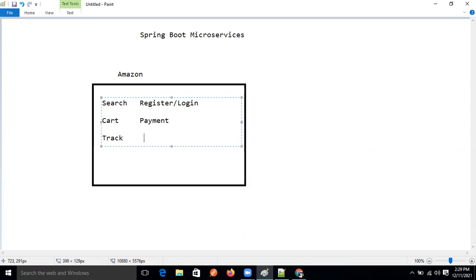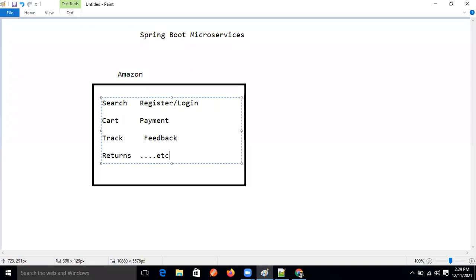Then the feedback module is there. After that, the returns module, and many more, like replacement. So many modules are there. Then this application becomes one application, this project becomes one application.